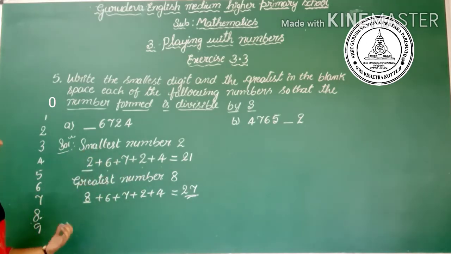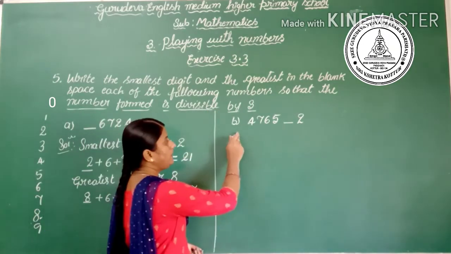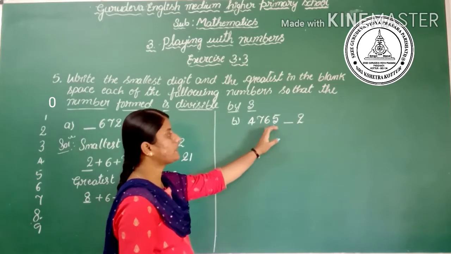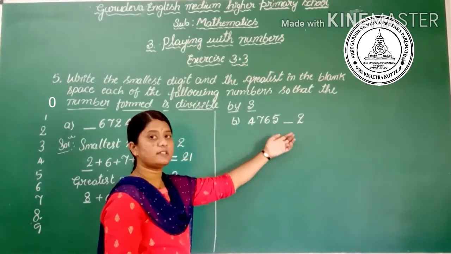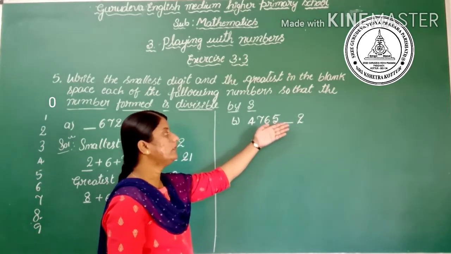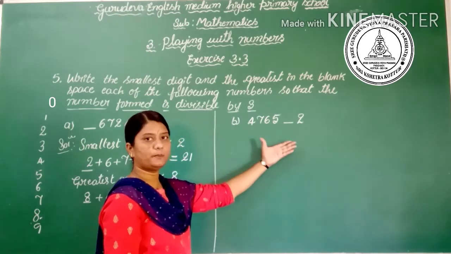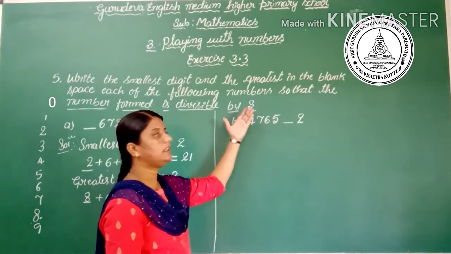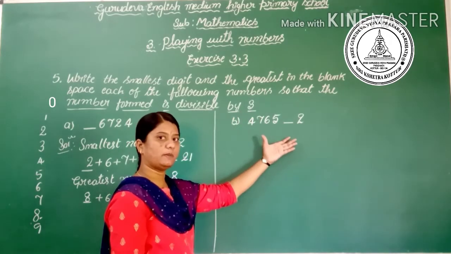Okay? Let's go to question B. See here, B: 4, 7, 6, 5, space and 2. In this space, which is the smallest number we have to fill so that the whole number is divisible by 3?